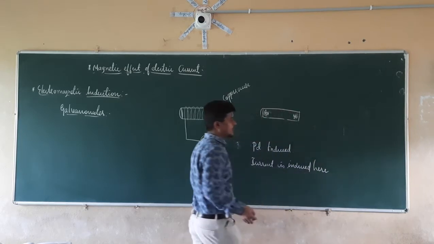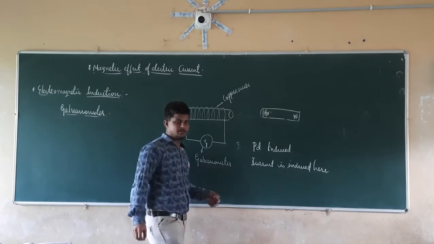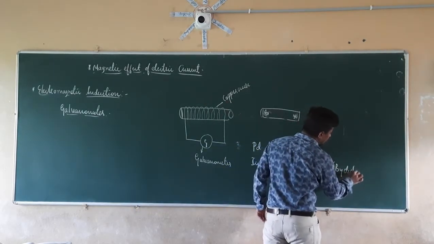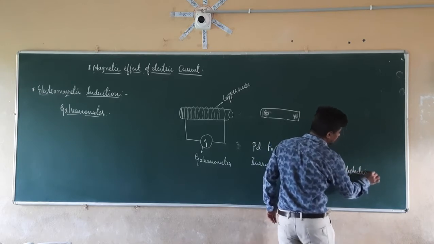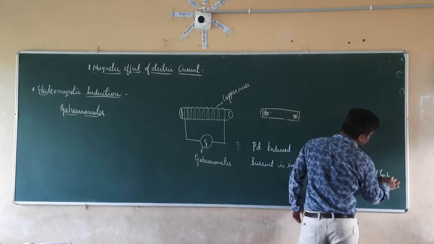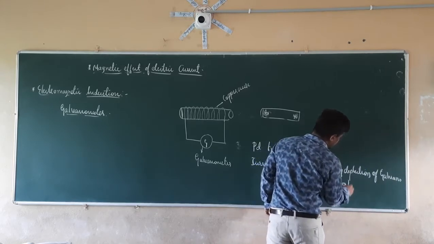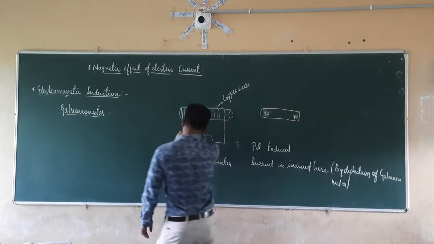How did you come to know that current is induced here? By the deflection of the galvanometer.